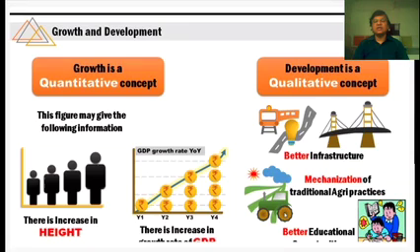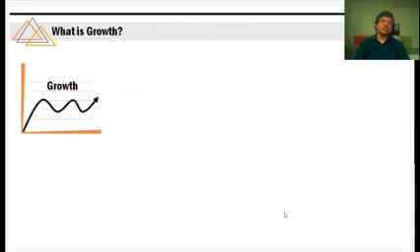If my salary increases, and because of that I join certain courses, my quality will improve. If I use that money to give my children better education, their standard of living will also increase. This is development. So this is how growth and development are linked with each other.